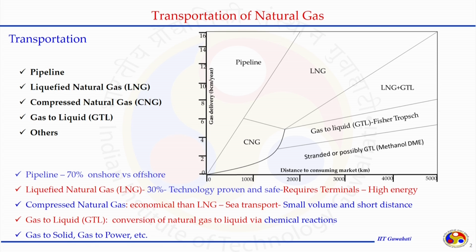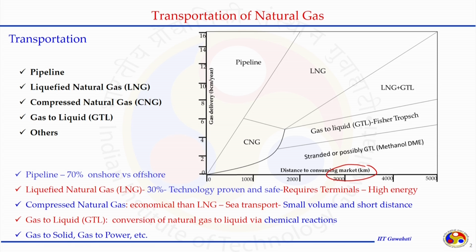The transportation can be accomplished by several means. This chart shows on the x axis distance the natural gas is being supplied from its source to consumer or from its processing plant to consumer, and the y axis is having gas deliverability, means how much amount of the gas is being transported.